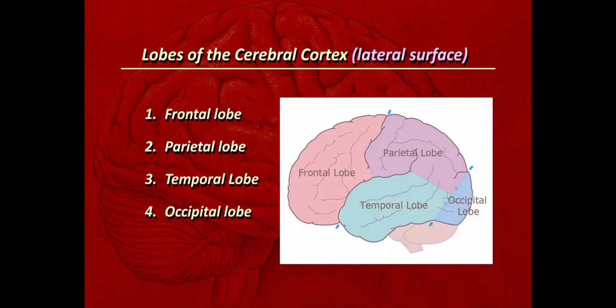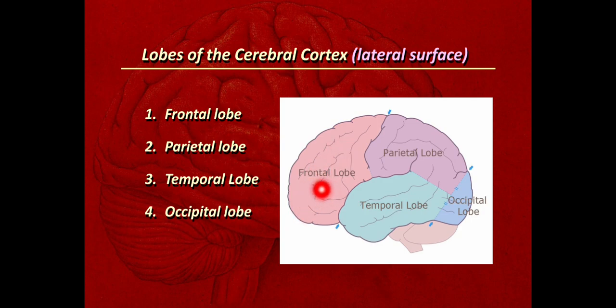First we'll discuss the lobes of the cerebrum, then we'll discuss the sulci and gyri on each surface of the cerebrum. First, the lobes of the cerebrum on the superolateral surface. The superolateral surface shows these four lobes: the frontal lobe, parietal lobe, temporal lobe, and the occipital lobe. In the picture, this is the pinkish one a little bit.